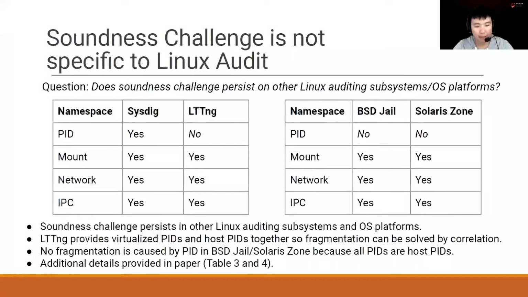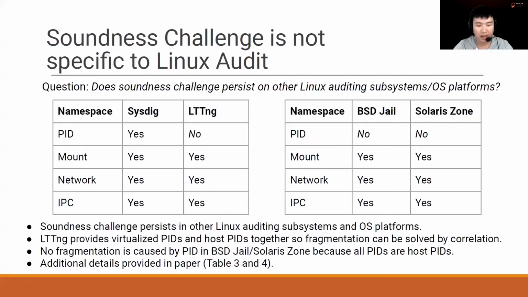As one last step to show the severity of soundness challenges, we give some results on an investigation about the soundness challenge on other Linux audit subsystems and OS platforms. As you can see, the soundness challenge persists in most cases in other Linux auditing subsystems and OS platforms, with minor exceptions in PID namespace. The reason for those exceptions is that inconsistency in PID is limited.